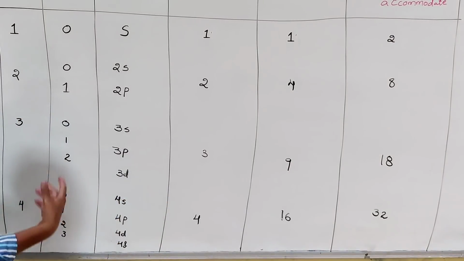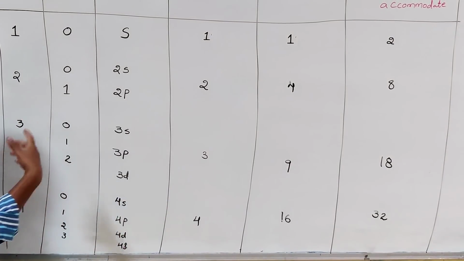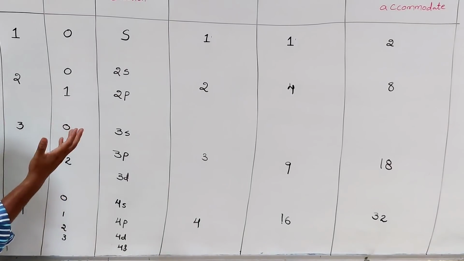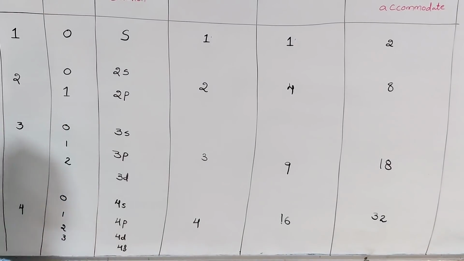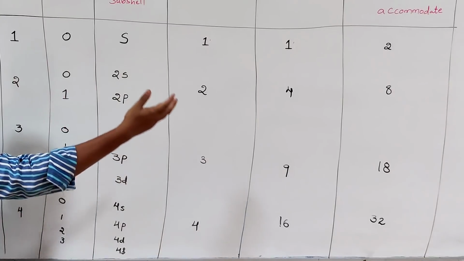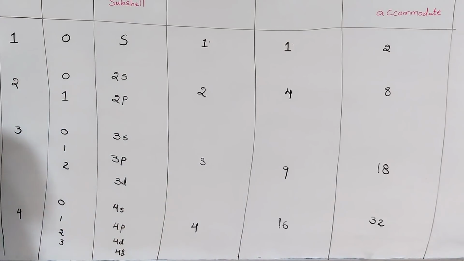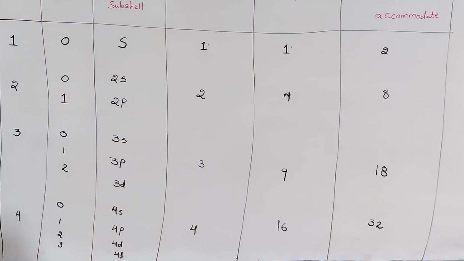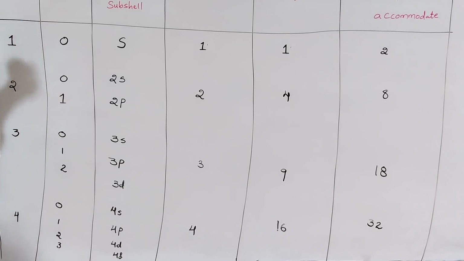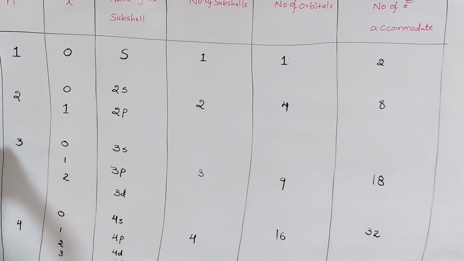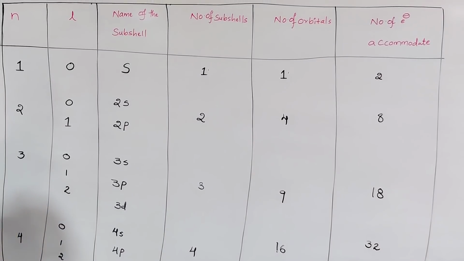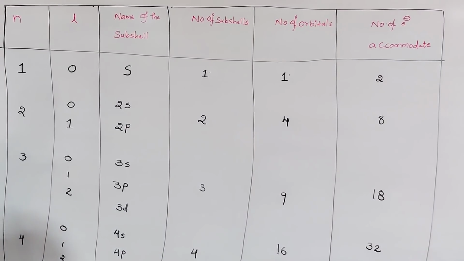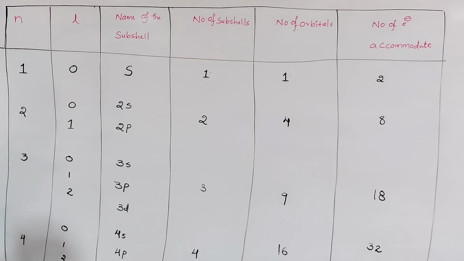So how many orbitals, how many subshells, what their designations are, and the maximum number of electrons we can accommodate, are summarized like this with the help of the four quantum numbers. What are the four quantum numbers? One is the principal quantum number, the second is the azimuthal quantum number, the third is the magnetic quantum number, and the fourth is the spin quantum number.